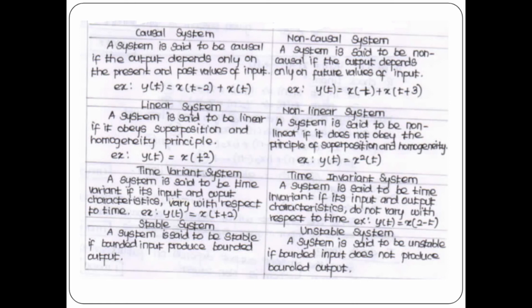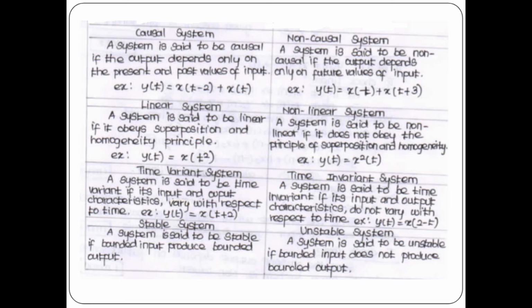Time variant system: a system is said to be time variant if the input and output characteristics vary with respect to time. A system is said to be time invariant if the input and output characteristics do not vary with respect to time. Here, the first one is time variant, they vary with respect to time.